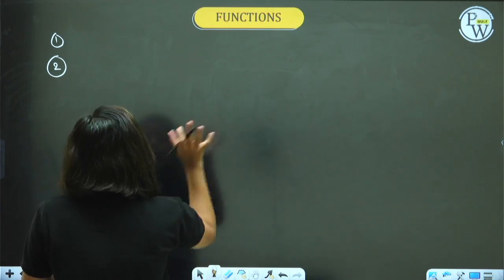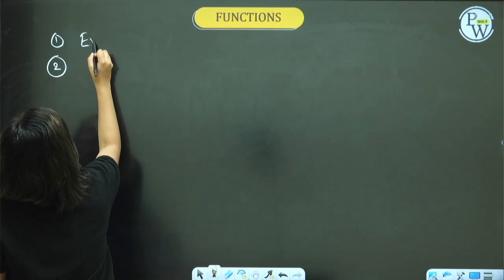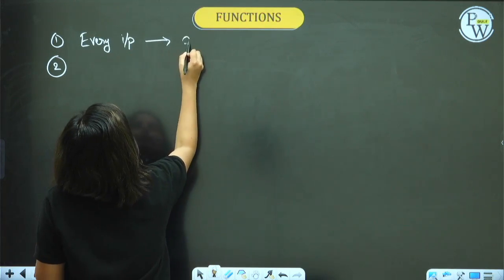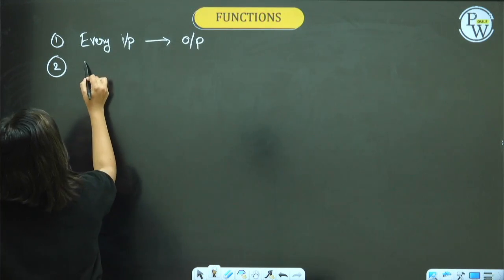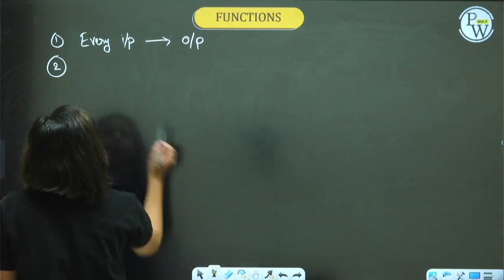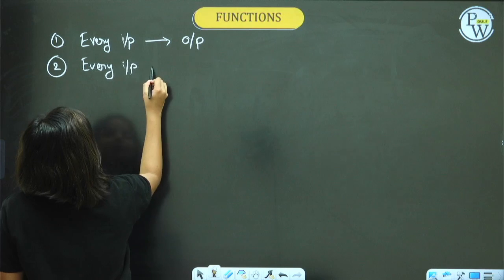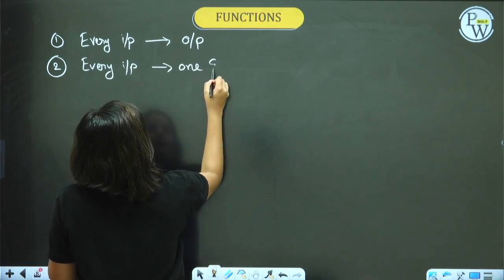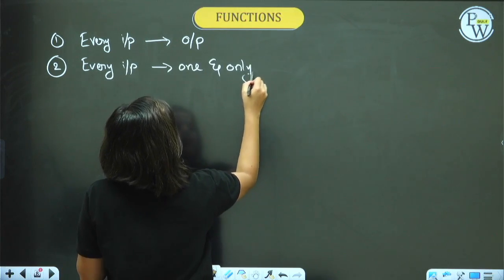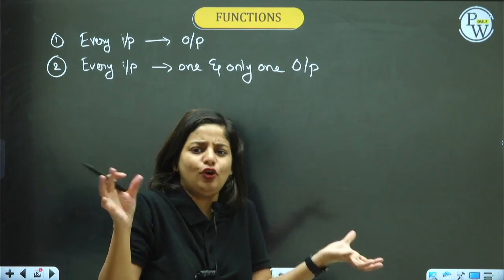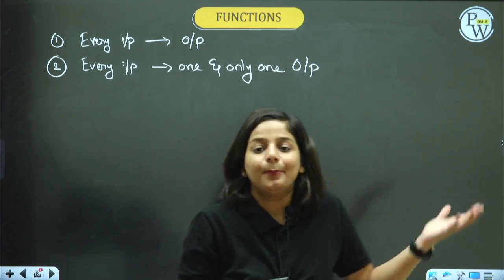Two conditions are required. What is the first condition? The first condition says every input should have an output. And the second condition says every input should have one and only one output. Now you must be wondering, what is this input output suddenly? So far we studied domain, range, codomain. What is this input output suddenly?